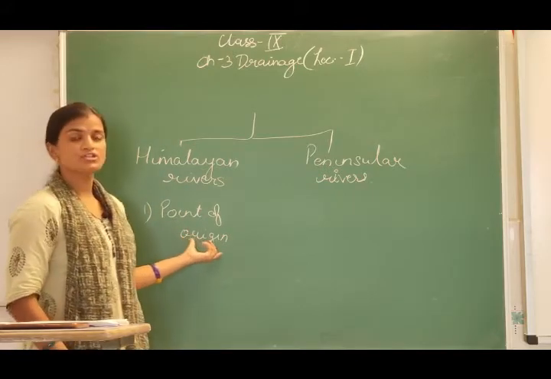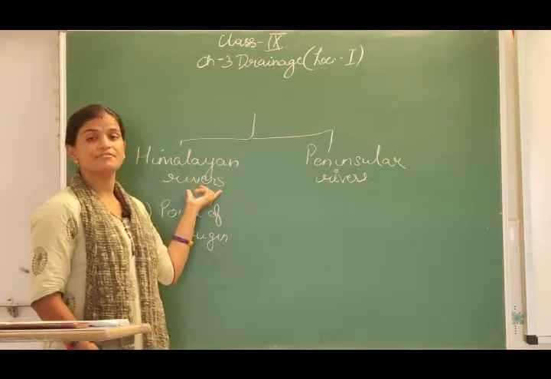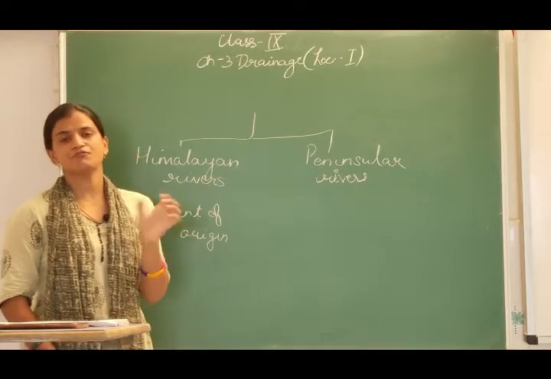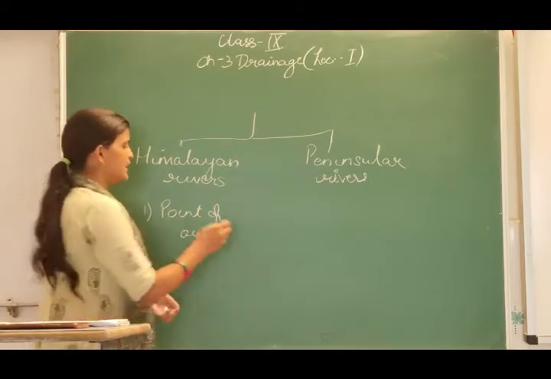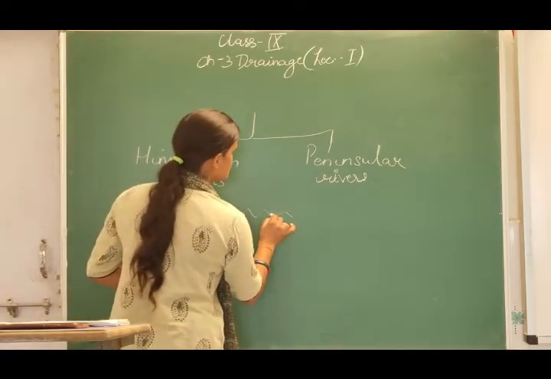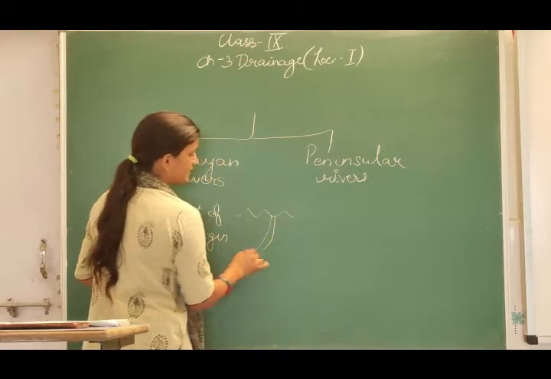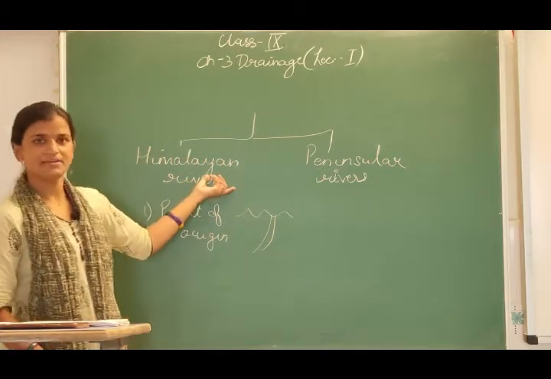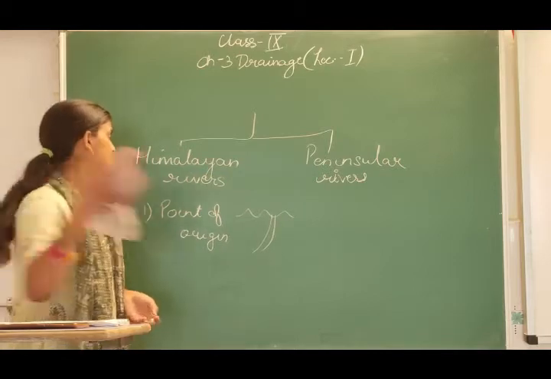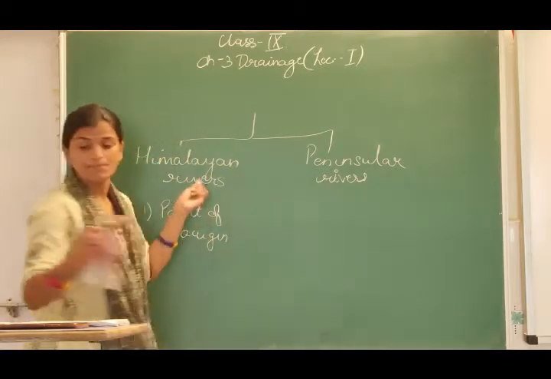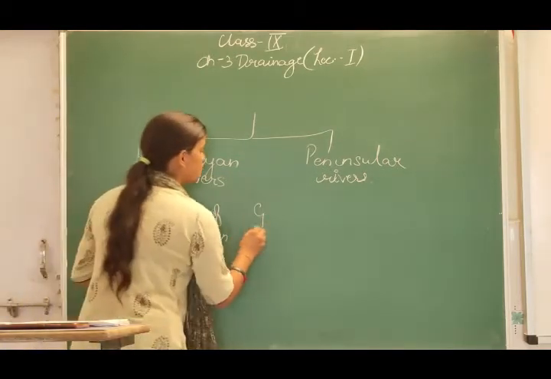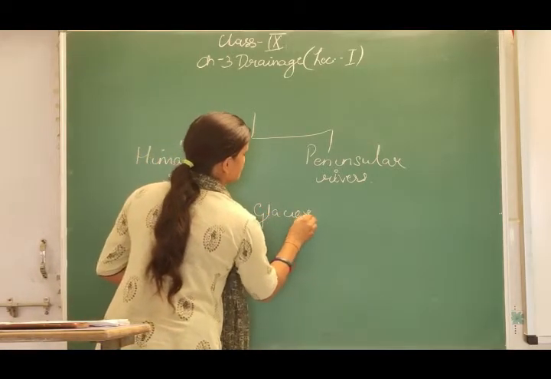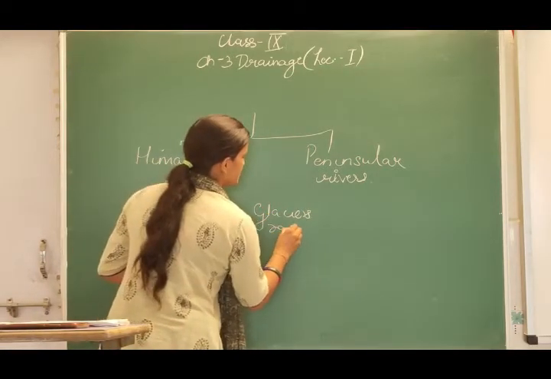Secondly, the Himalayan rivers are formed by the glaciers on the Himalayan mountains. These are the mountains, and as the glaciers start melting, they come out in the form of Himalayan rivers. So the Himalayan rivers are fed by glaciers as well as rainfall.